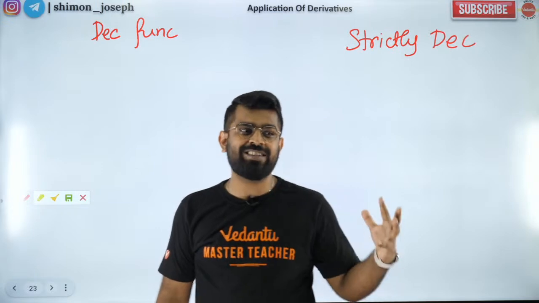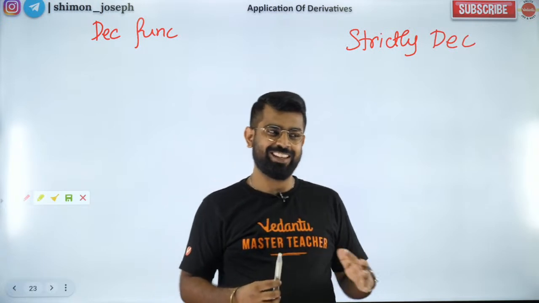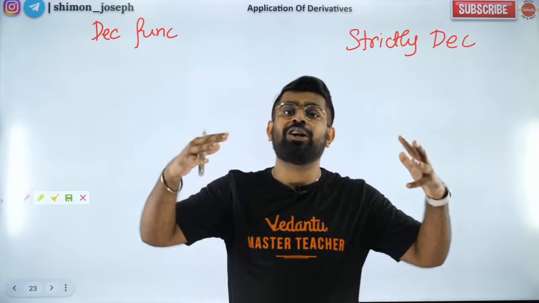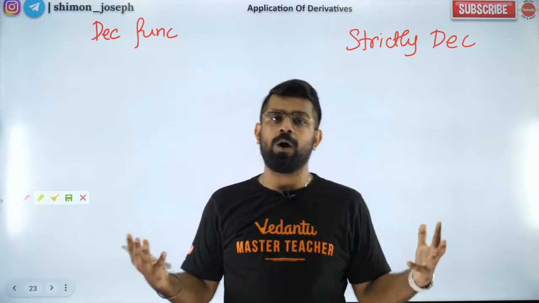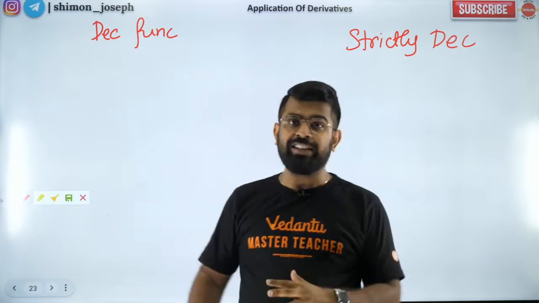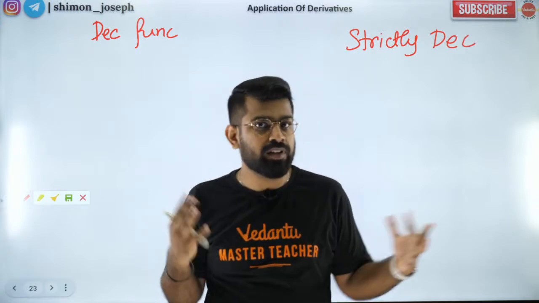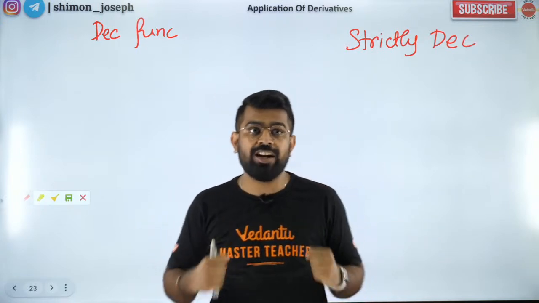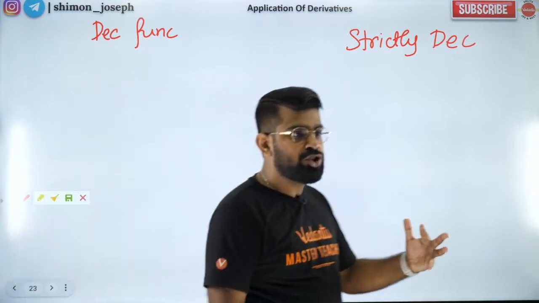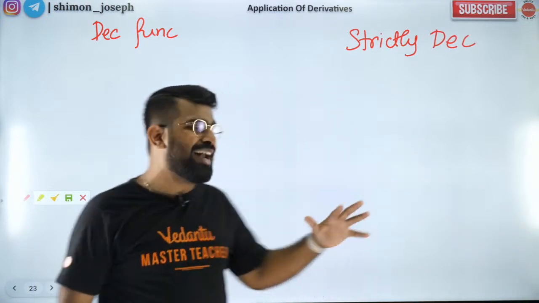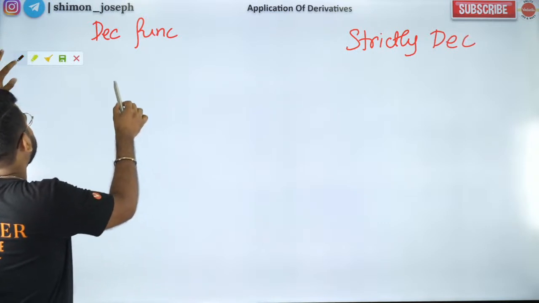As I always teach, we'll start from the basics. What do you mean by decreasing function? Decreasing means something which lessens as we progress, correct? For example, you will say, as I was running the marathon, my energy was decreasing. When you run a marathon, your energy will decrease. You will feel tired, right? So just like that, decreasing means it will just keep reducing with time. So here we're going to have a function which reduces with x.